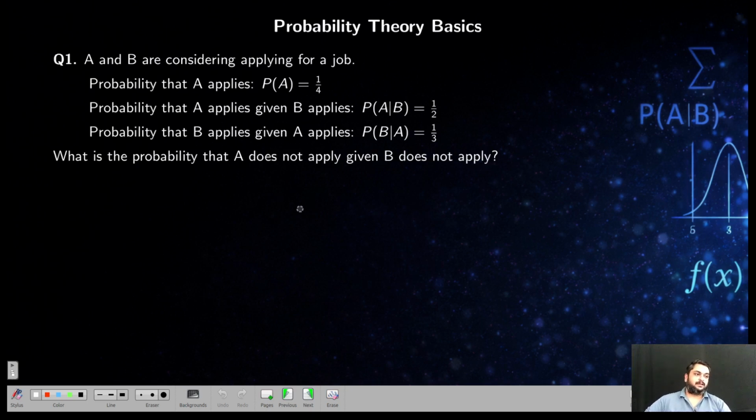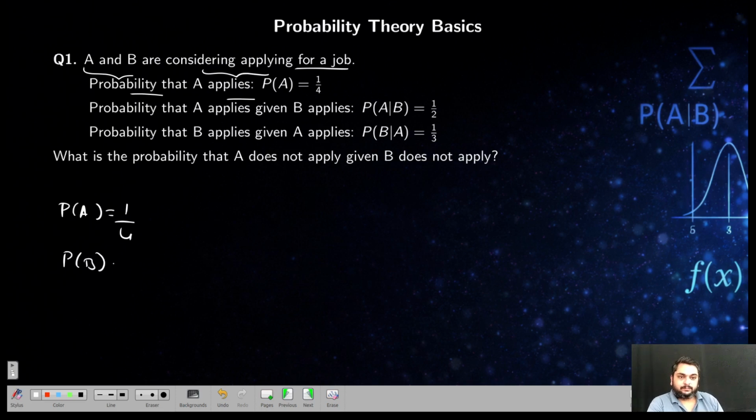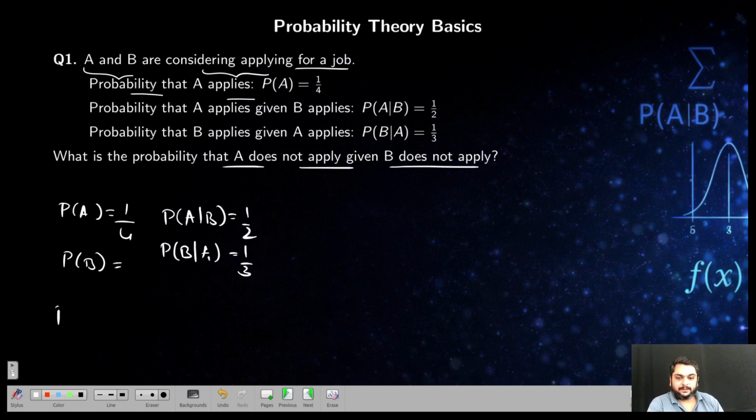So let us see some examples and how we can solve them, and what they are testing in these questions. A and B are considering applying for a job. The probability that A applies for a job is P of A equal to 1 by 4. The probability that B applies is not given, so let us find it later. The probability of A given B has applied is 1 by 2. The probability of B applying given that A applies is 1 by 3. Now what is the probability that A does not apply given B does not apply? They are asking the probability of A complement given B complement. This is what I have to find.